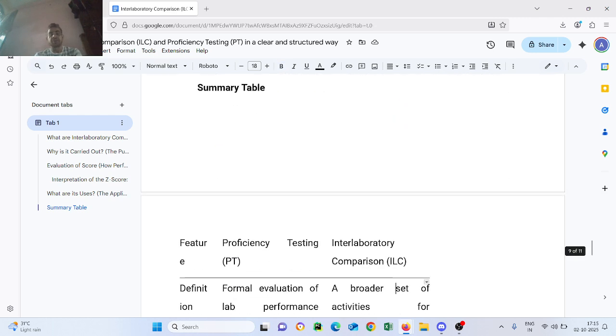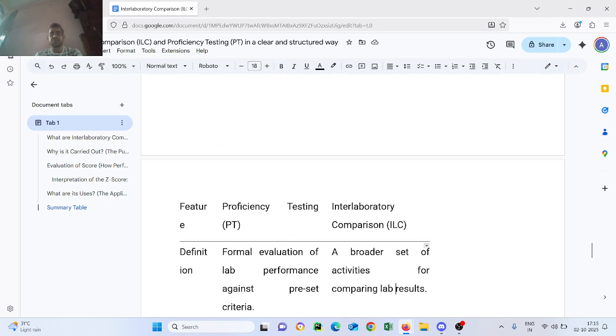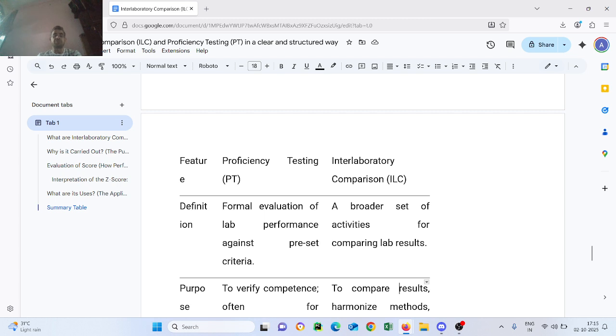Summary table. Feature: proficiency testing. Definition: formal evaluation of lab performance against preset criteria. Interlaboratory comparison is a broader set of activities for comparing lab results.